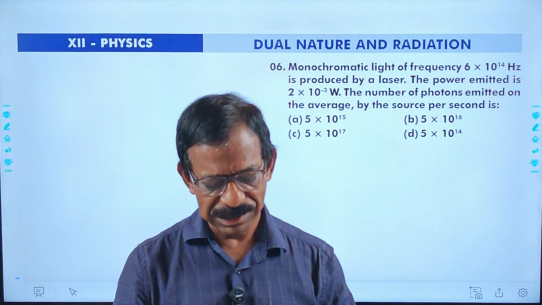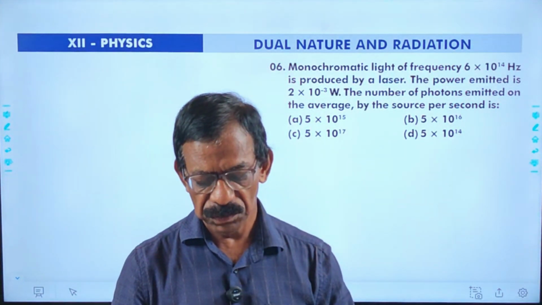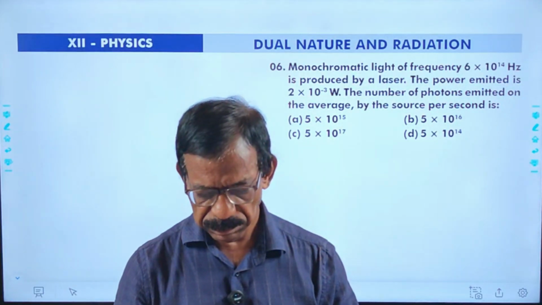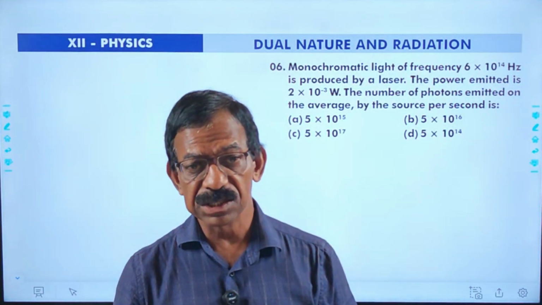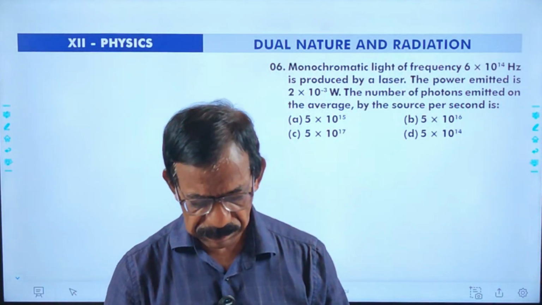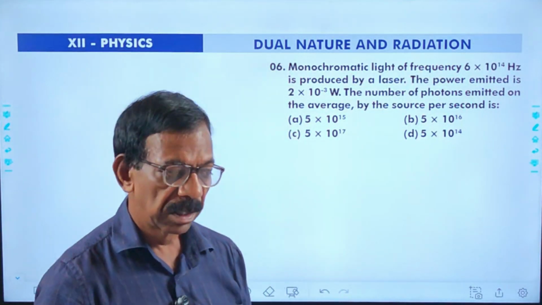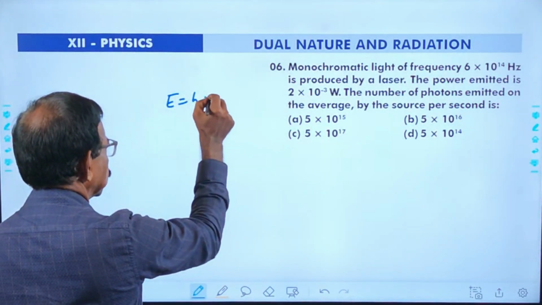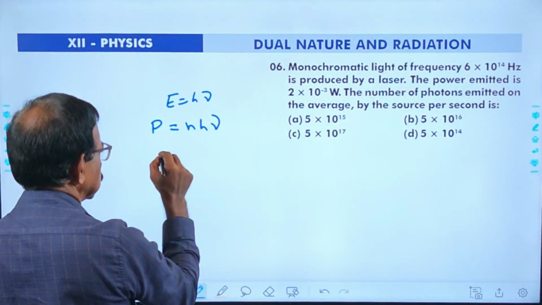Now it is question 6. Monochromatic light of frequency 6 into 10 raised to 14 Hertz is produced by a laser. The power emitted is 2 into 10 raised to minus 3 watts. Find the number of photons per second. We have E equals h nu, or power P equals n h nu.